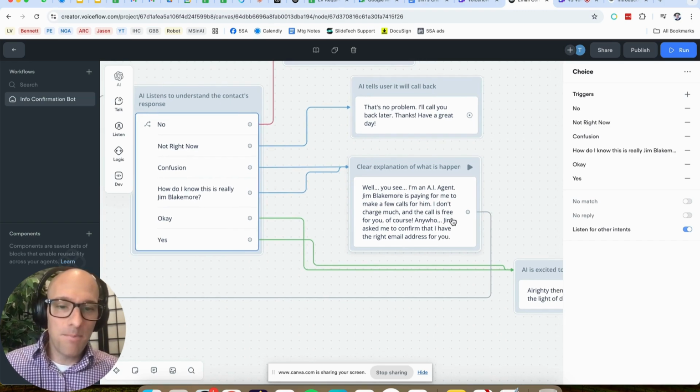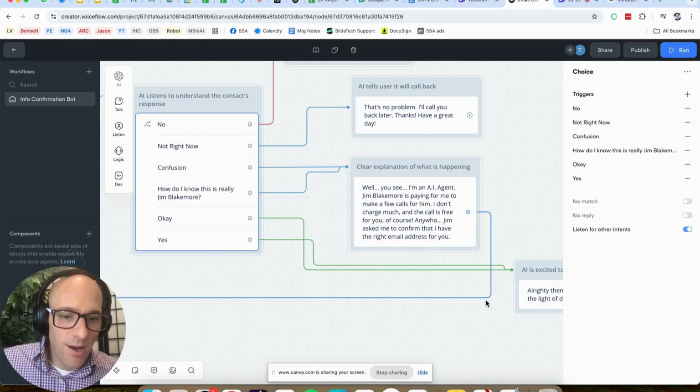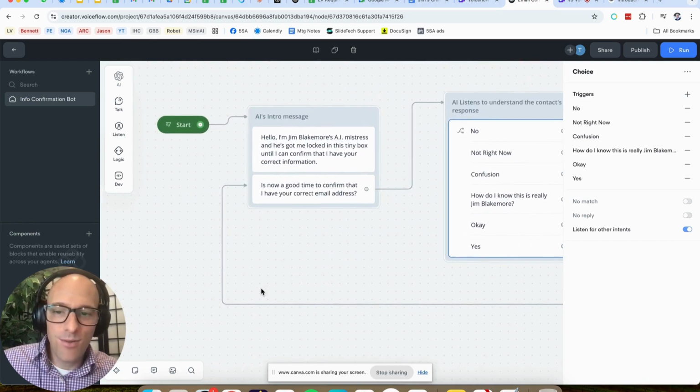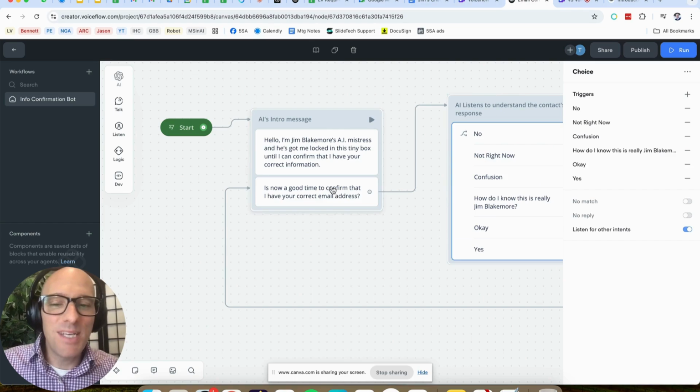Now this is when they're like, wait, what's going on here? So it re-explains what's going on in a little more detail than it did at first, and then I've hooked up the connector here to go down and back. If we follow it through, it goes right back to that beginning place where we started from. Is now a good time to confirm that I have your correct email address?